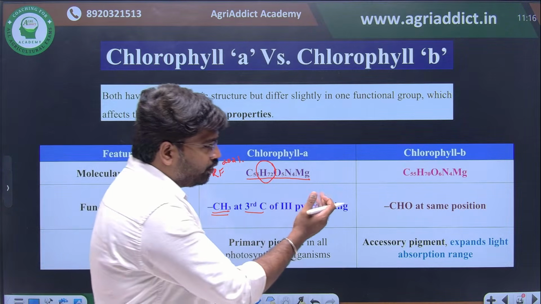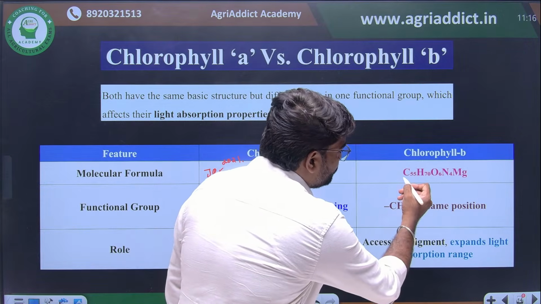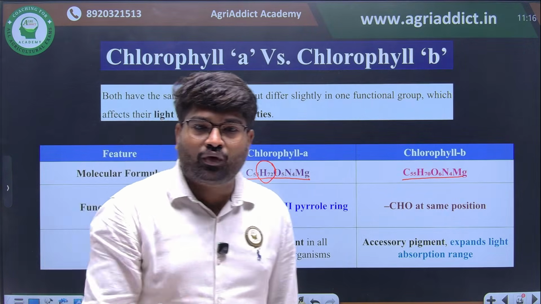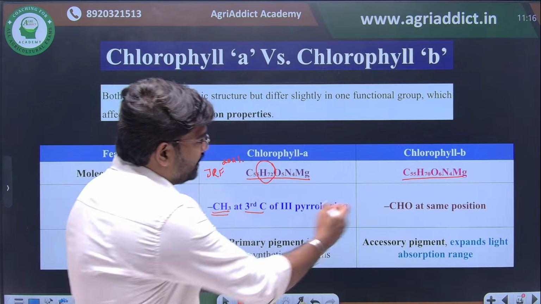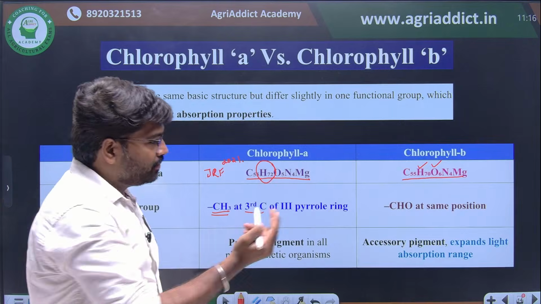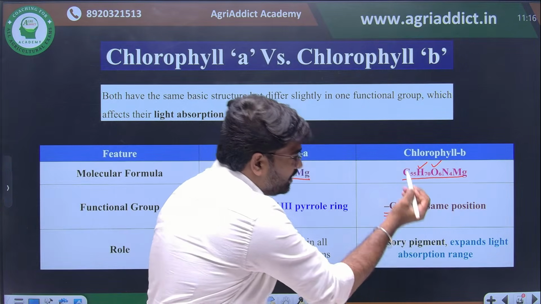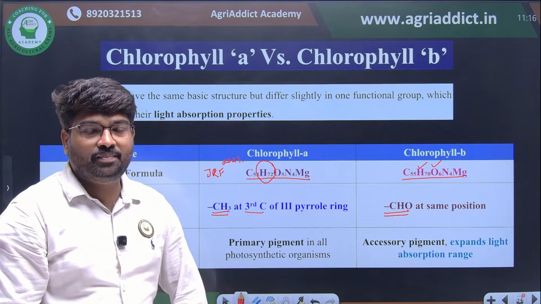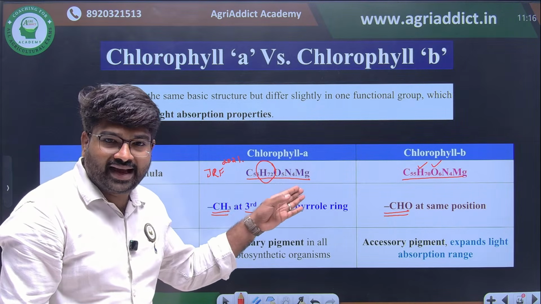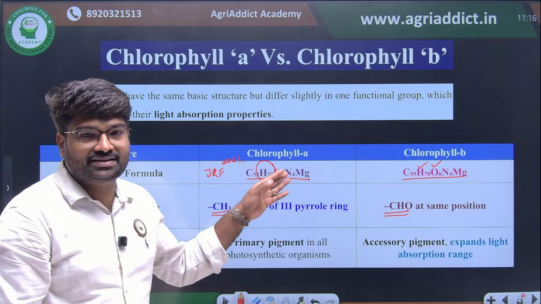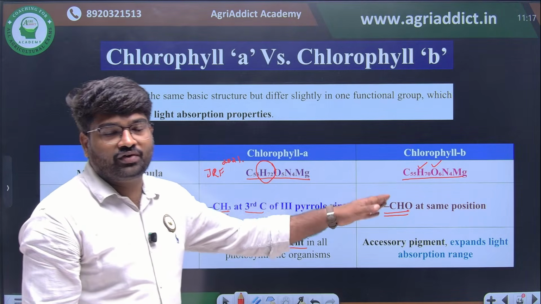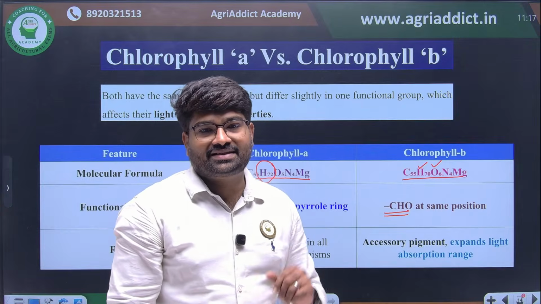But if you see chlorophyll B, the formula is C55H70O6N4Mg. You have to observe here: O6 is there, and 2 hydrogen atoms are reduced. Why? Because an aldehyde group is present in chlorophyll B. Then we have already seen that chlorophyll A is the primary pigment involved in photosynthesis. Apart from chlorophyll A, everything else is an accessory pigment.